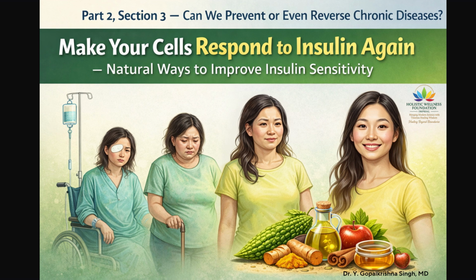How these strategies work together. Each natural strategy targets a different mechanism. Bitter melon improves glucose uptake. Cinnamon enhances insulin signaling. Ginger reduces inflammation. Turmeric activates AMPK. Vinegar improves insulin sensitivity. Olive oil improves metabolic flexibility. When combined, these effects complement each other. Together, they improve insulin sensitivity more effectively than any single measure alone. This combined approach is practical and accessible.